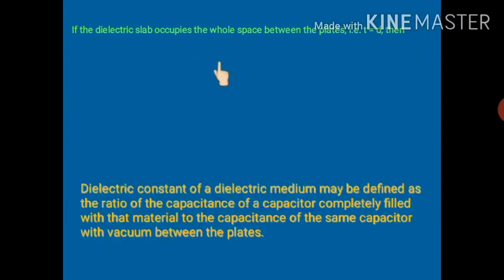So that is what they have written: C is equal to KC0, or K is equal to C upon C0. The dielectric constant of a dielectric medium may be defined as the ratio of the capacitance of a capacitor completely filled with that material to the capacitance of the same capacitor with vacuum between the plates. So I hope this topic is clear, that is how the capacitance of a parallel plate capacitor increases when we introduce a dielectric slab between the two plates.